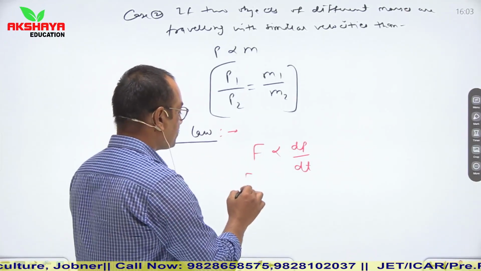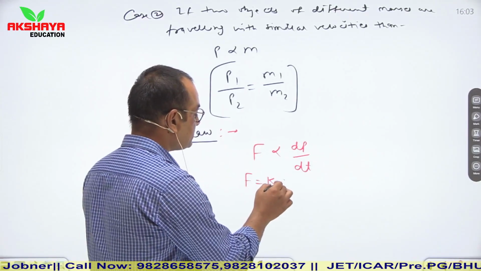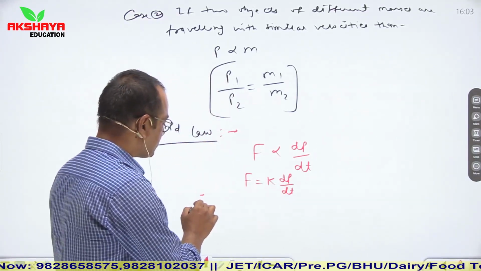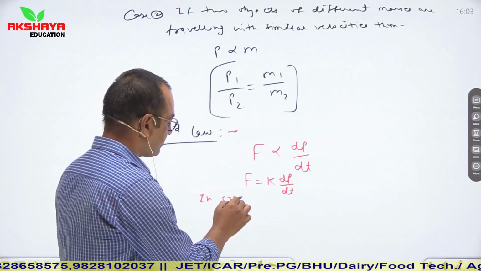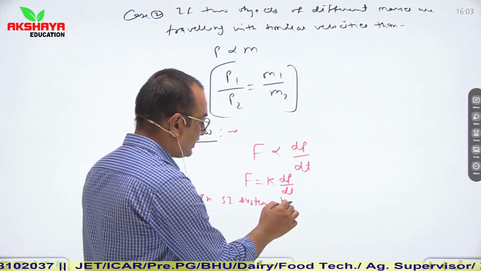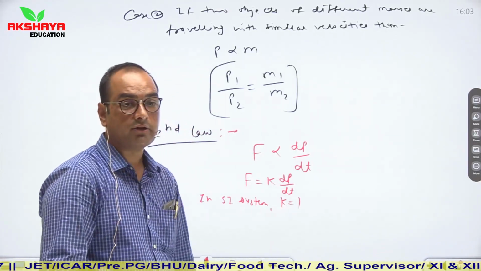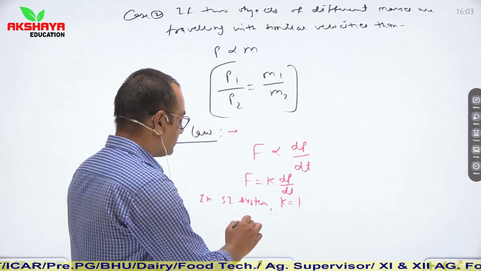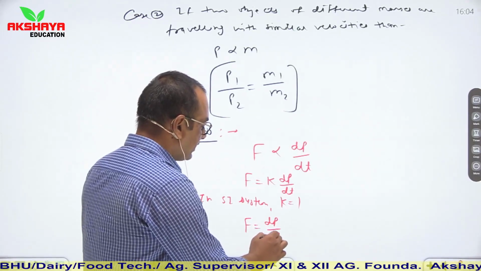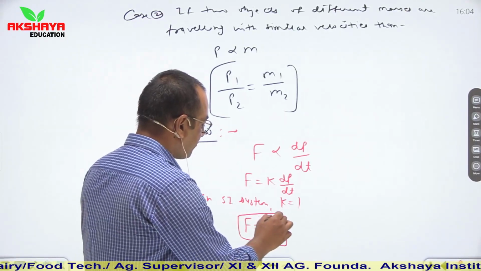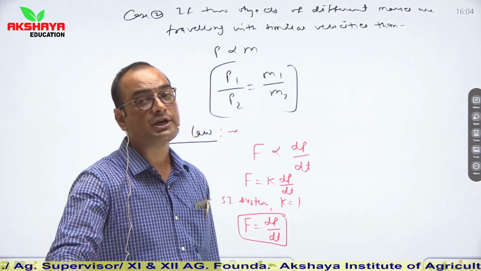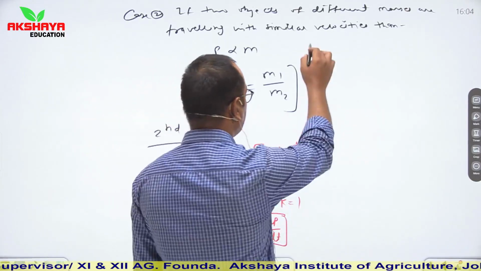If we remove proportional sign, then we get a constant k. And in SI system, value of k is always 1. So F is equal to dp upon dt. It means external force applied on an object is equal to rate of change of momentum.